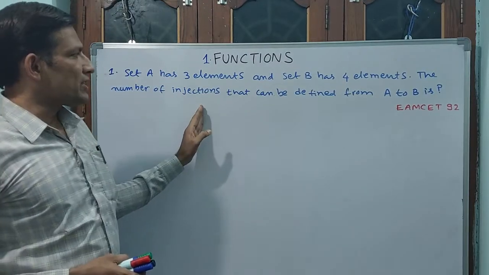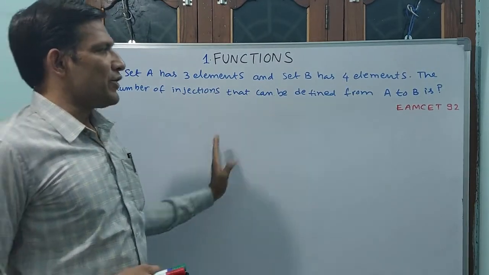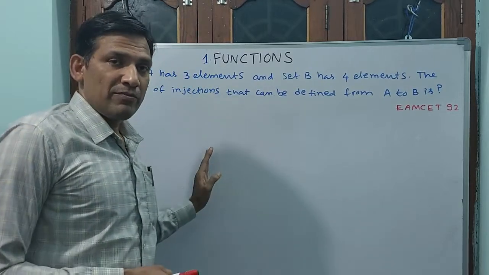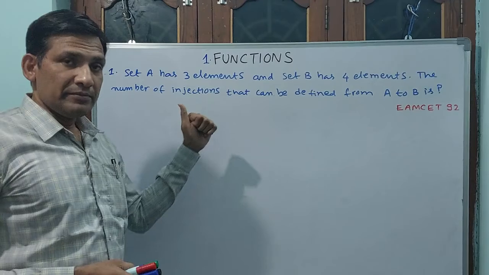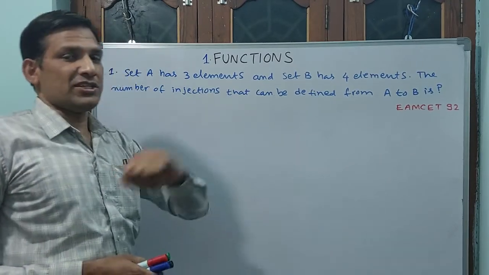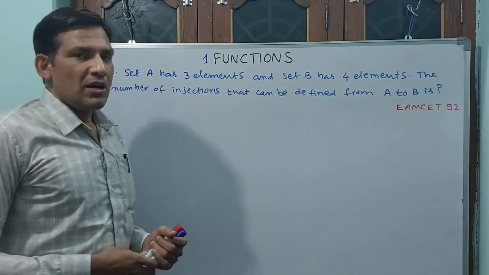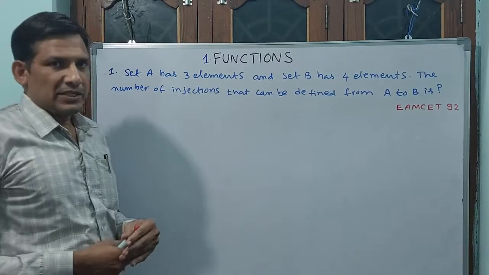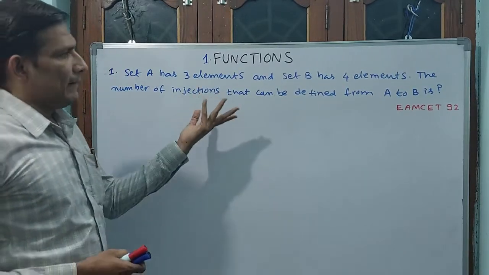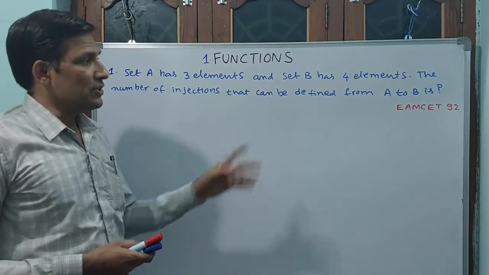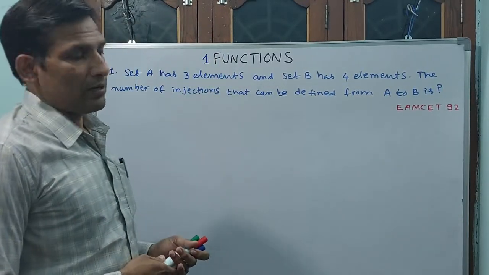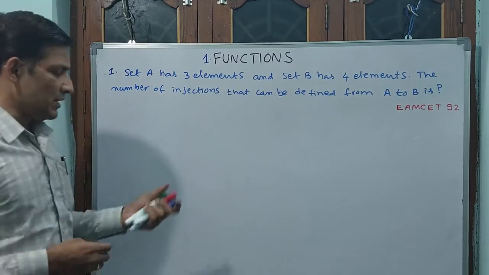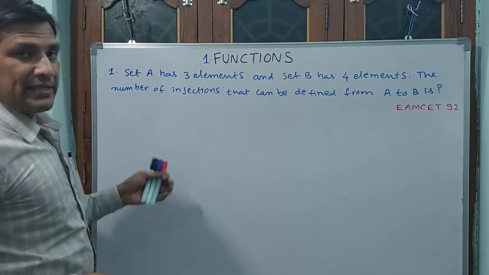The number of injections that can be defined from A to B, that means mapping from A to B, how many functions will be there as injection. We know injection is a one-one function. This question was asked in MSET 92. We will analyze it first.